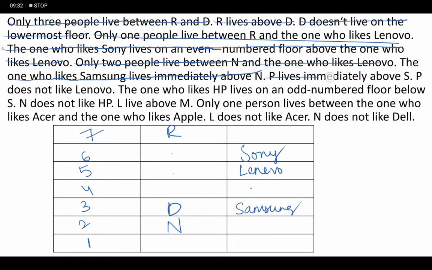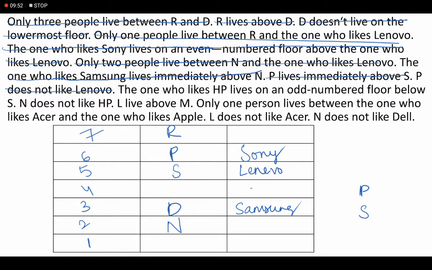P lives immediately above S. Right? Next, P does not like Lenovo. That is nothing but here I can take P. P does not like Lenovo. P and S.